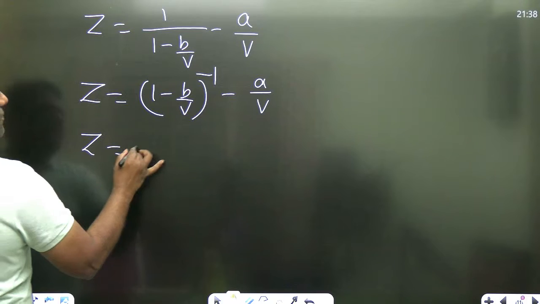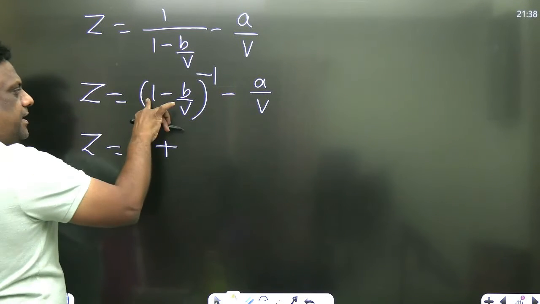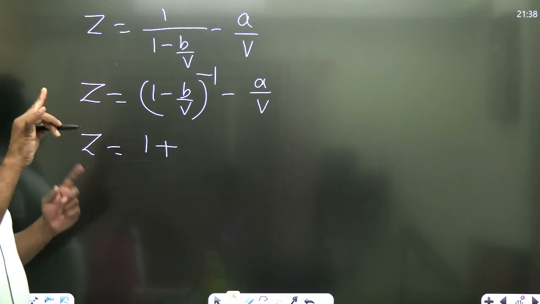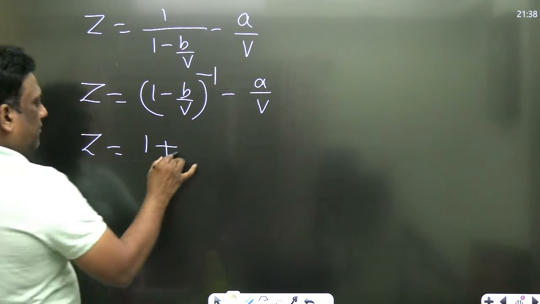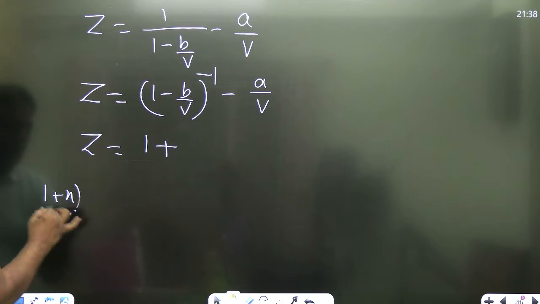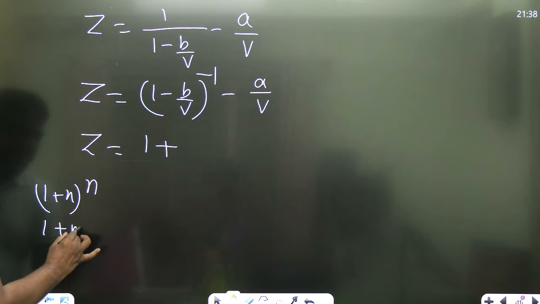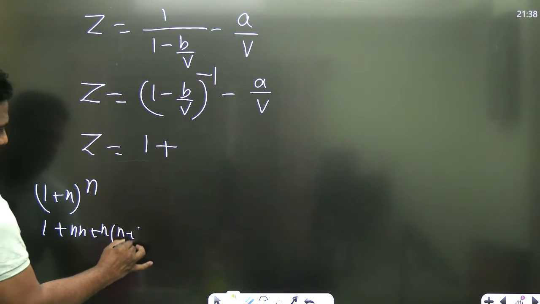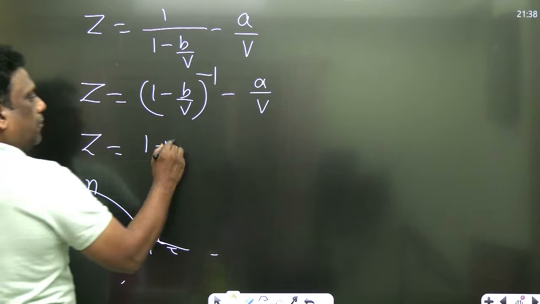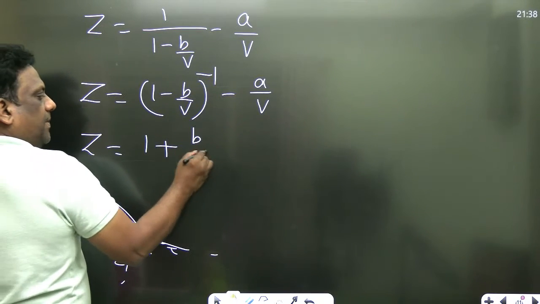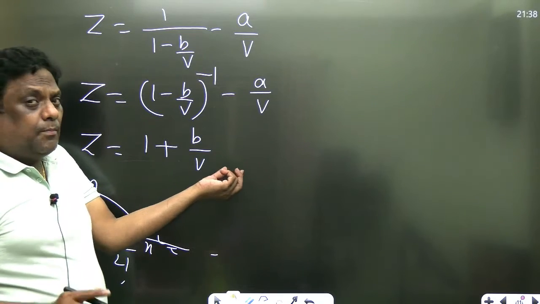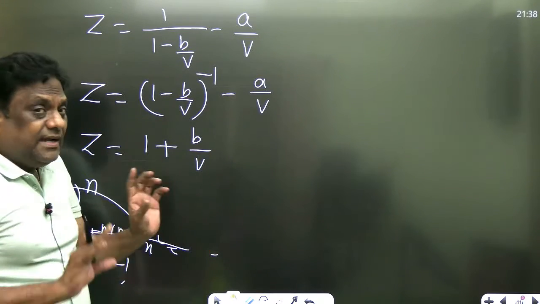Okay. Z is equal to 1 plus, you know very well, binomial expansion: 1 plus x whole power n is 1 plus nx plus n into n minus 1 by 2 factorial x square plus so on and so forth. Simple mathematics. तो minus of minus plus B by V plus B square by V square. So generally pressure तो low है, I have not neglected V.